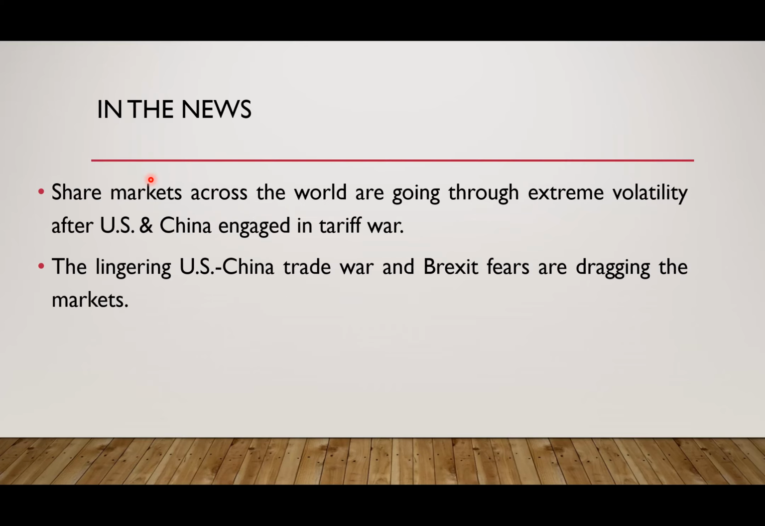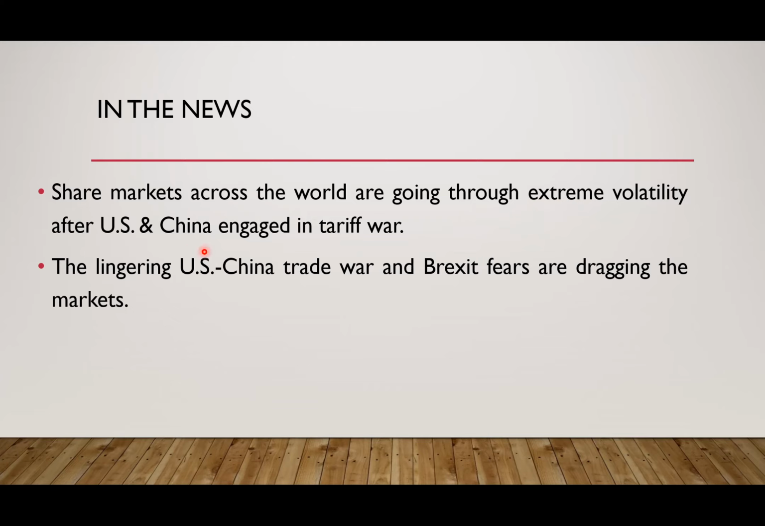Share markets, as a result of the US-China tariff war, are facing a lot of volatility. What is volatility? That means uncertainty. One day share markets are going very high, the second day they are going very low. So this is volatility, and this is not very healthy for the investors, for the economy, for the share markets, right? This is happening globally.